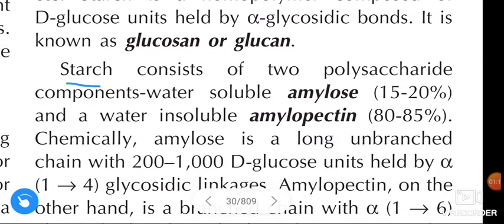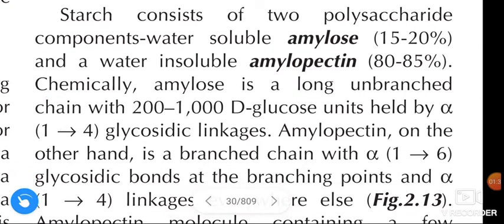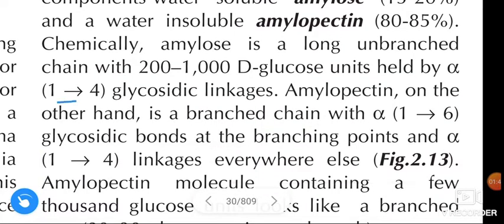Starch consists of two polysaccharide components, water-soluble amylose that is 15 to 20% and a water-insoluble amylopectin, it is 80 to 85%. Chemically, amylose is a long unbranched chain with 200 to 1000 D-glucose units held by alpha 1 to 4 glycosidic linkages.